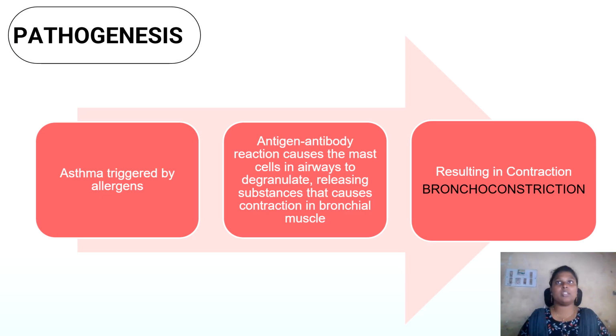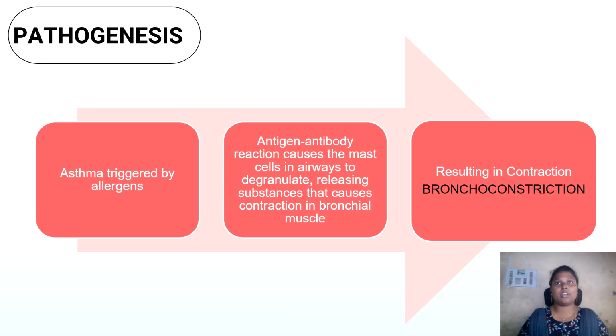This antibody antigen reaction causes the mast cells to degranulate, meaning they release several chemical mediators such as histamine, leukotrienes, and prostaglandins. These substances lead to contraction of bronchial smooth muscles, causing bronchoconstriction, increased mucus secretion, and swelling in the airway wall due to inflammation.